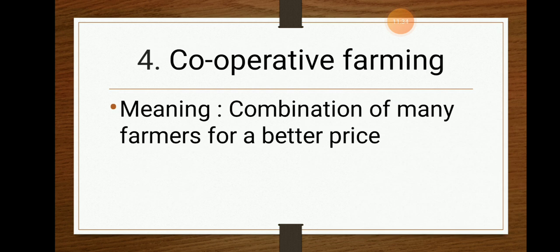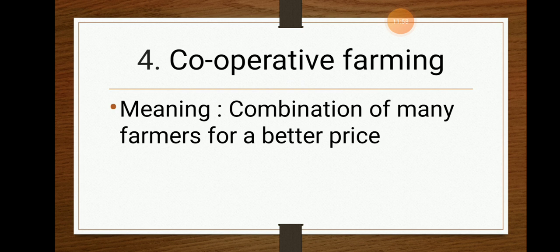Okay, the next thing is cooperative farming. Cooperative farming means a combination of many farmers for a better price. I will give you an example of tomatoes. You go to a shop and purchase 1 kg of tomatoes at a price of 30 rupees, and you come back; the owner will not give you any discount or extra tomatoes.